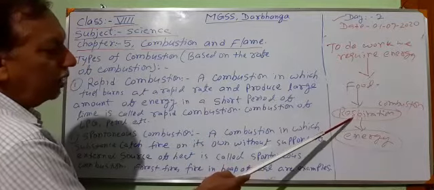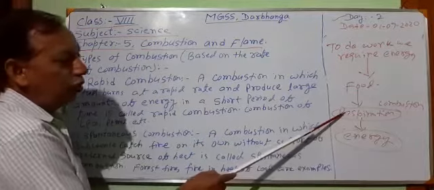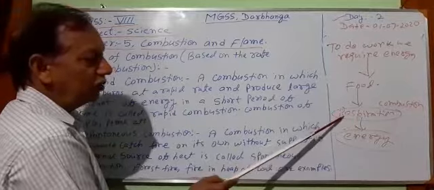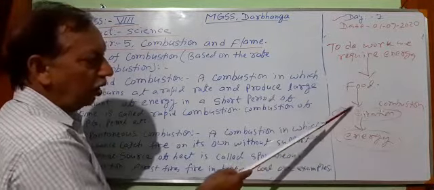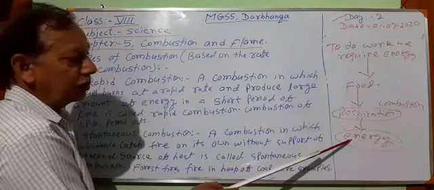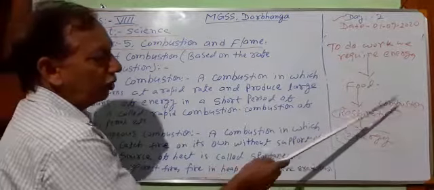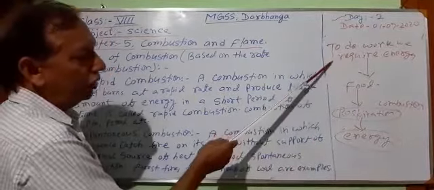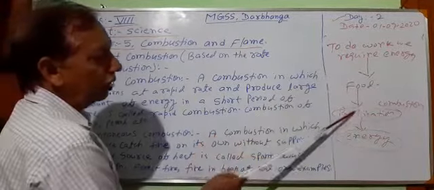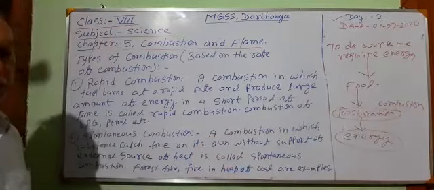Respiration is a process in which our digested food combines with oxygen and releases energy. This respiration is also a type of combustion. So we can do work only due to combustion, due to respiration.